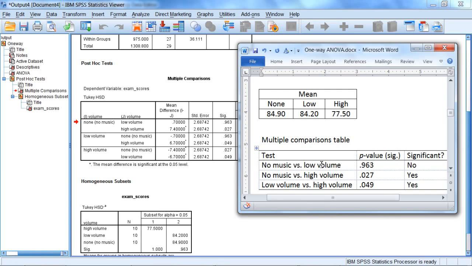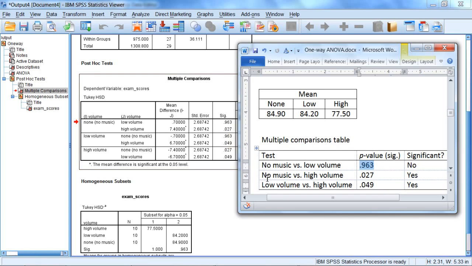No music versus low volume. Take a moment to follow along with me here to make sure you can line these up in the table. No music versus low volume had a P of 0.963. So that's none versus low, P 0.963. And then no music versus high volume, none versus high, had a P of 0.027. You can see that right here.